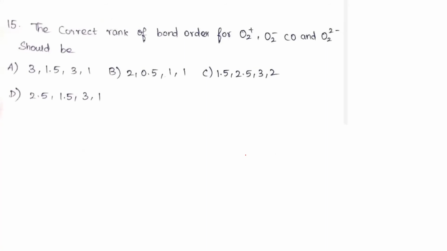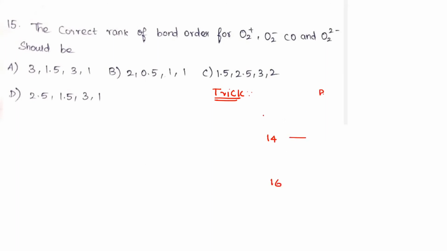The correct rank for the bond order of O2 plus, O2 minus, CO and O2 2 minus. We know the trick, right? I already uploaded the bond order trick on our channel. Go and visit the playlist and watch the bond order tricks. It's simple. Listen. For a 14 electron species, bond order is 3.